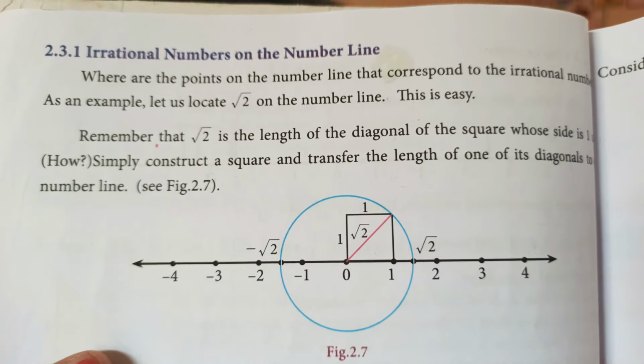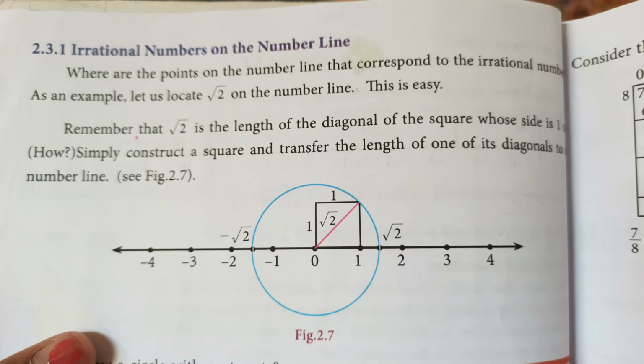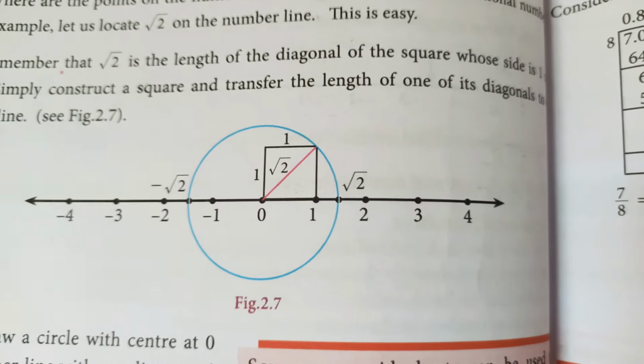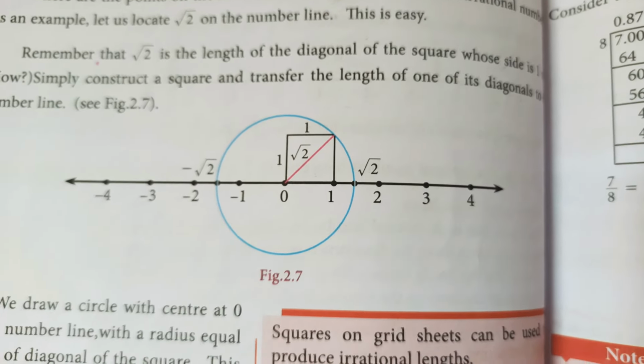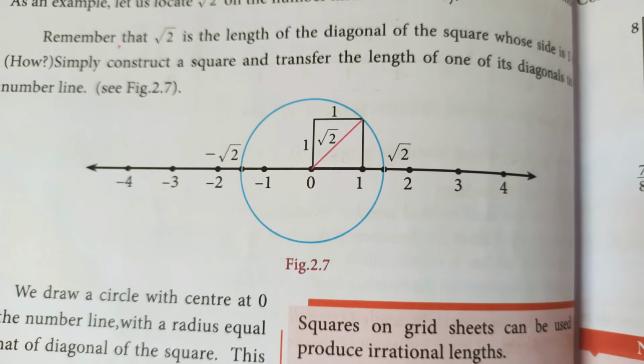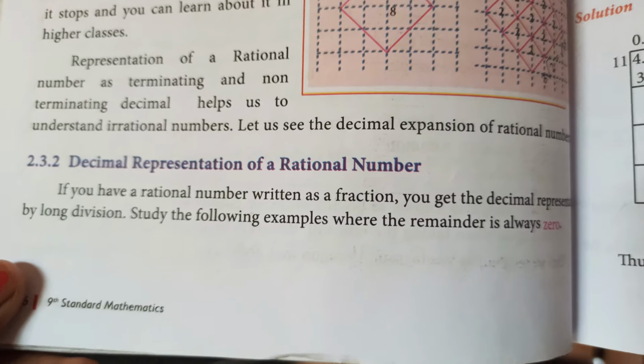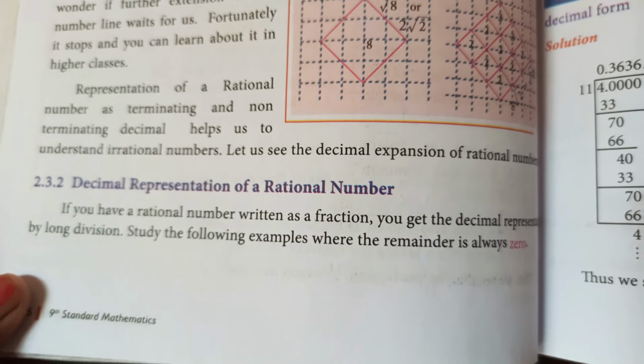Our next topic is irrational numbers on the number line. So as you can see, root 2 is written on the number line. This I will explain in the next video. Now we can go into the decimal representation of rational numbers.